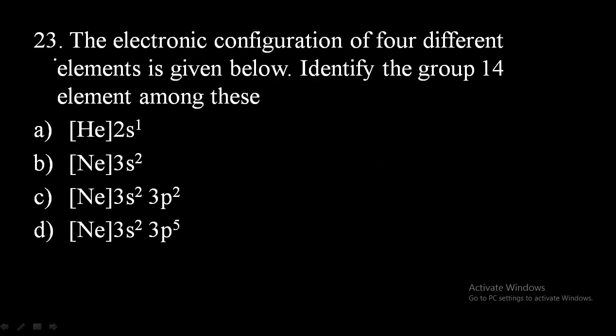23rd question. The electronic configuration of 4 different elements is given below. Identify the group 14 element among these. Simply, if you know the general electronic configuration of the 14th group, you will get the answer. What is the general electronic configuration of the 14th group? ns2, np2. So simply find which electronic configuration has this general form. 2s1, 3s2, 3s2 3p2. That is ns2, np2. So therefore, option C will be the right one.